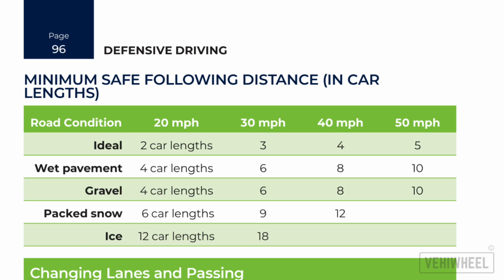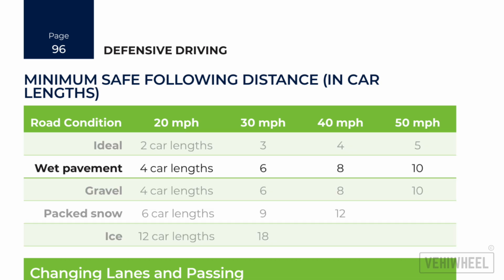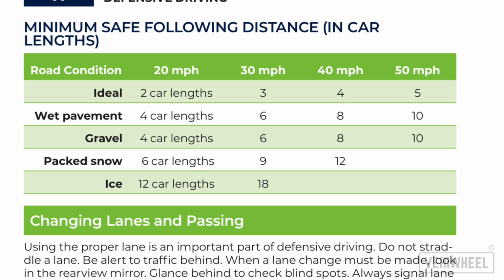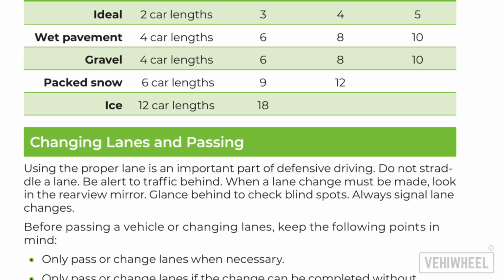Adverse conditions. Wet pavement, gravel, snow, ice. Wet pavement requires double the distance compared to ideal conditions to account for reduced tire grip. Gravel, similar to wet pavement due to reduced traction. Packed snow, increases the following distance significantly. For example, at 50 miles per hour, maintain at least 12 car lengths. Ice, extreme caution is required. The distance increases drastically to 12 car lengths at 20 miles per hour and 18 car lengths at 30 miles per hour.